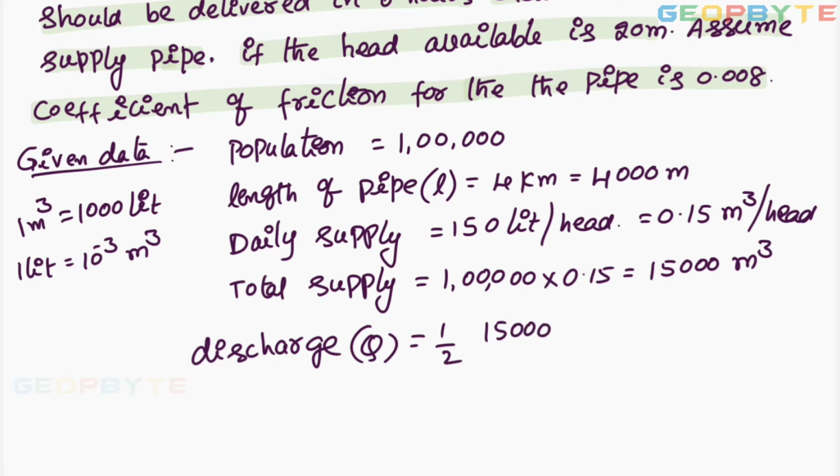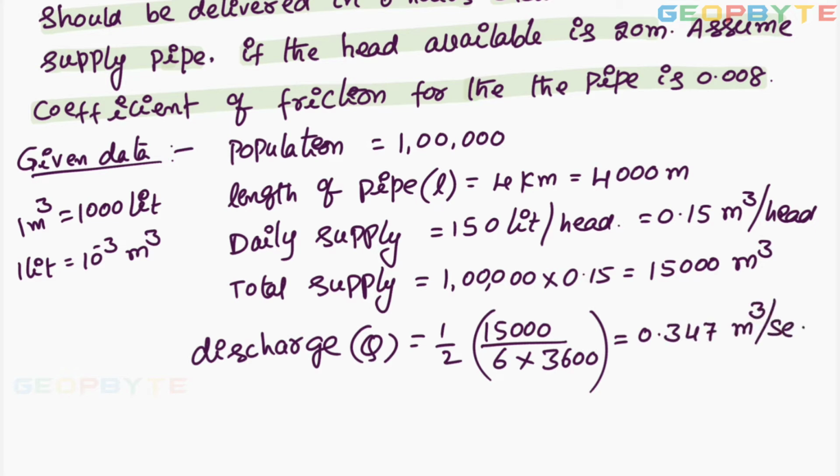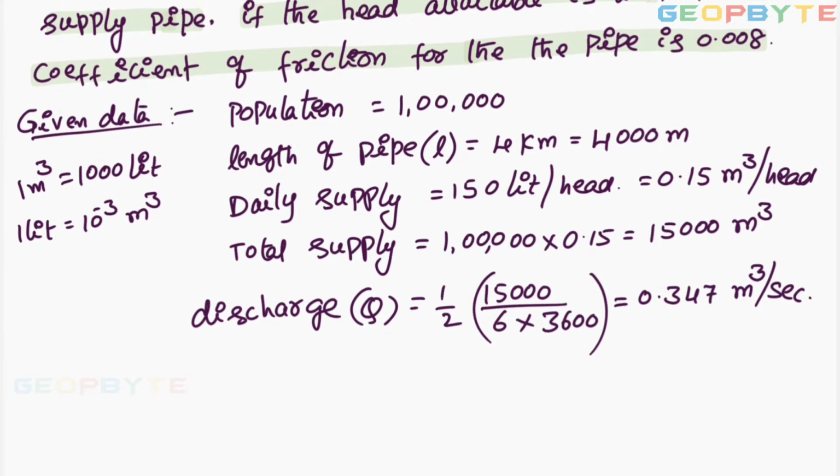How long is it supplied? Per 6 hours, right? 6 hours, 1 hour equal to 3600 seconds. It gives meter cube per second directly. I got 0.347 meter cube per second. That is the total discharge.